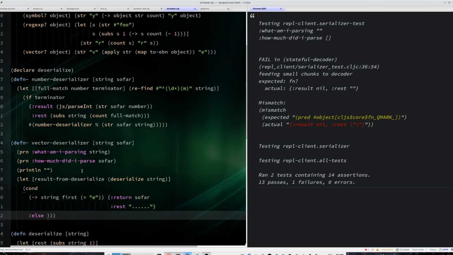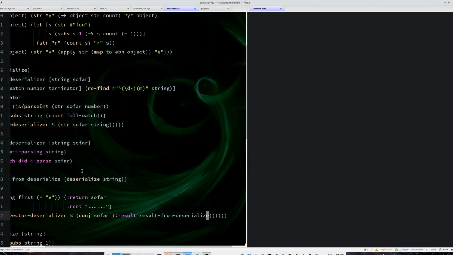So if I don't have a terminator, what I actually want is a vector deserializer. The string will be the next thing that will be fed to this deserializer, and so far will be the conjunction of what I have so far with the result from the deserialize.